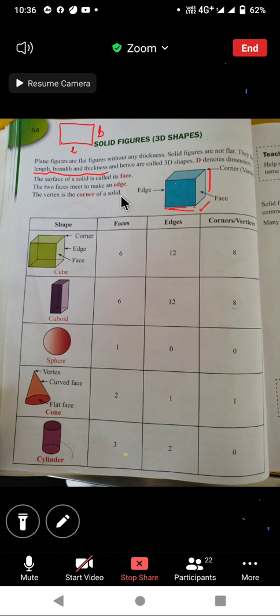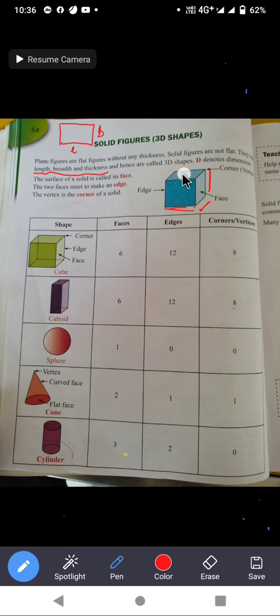So what is a face? The surface of the solid is called its face. Two faces meet to make an edge. What is an edge? Where two faces meet. Look, this face and this face are meeting at this line. These two faces are meeting at this line, so this is an edge.